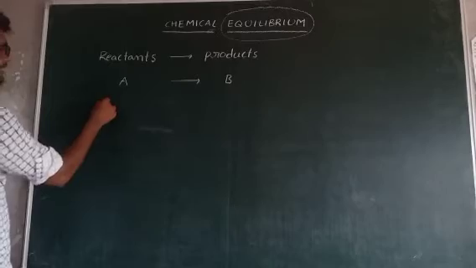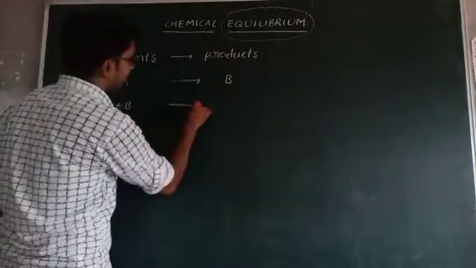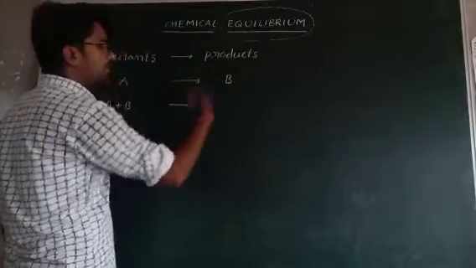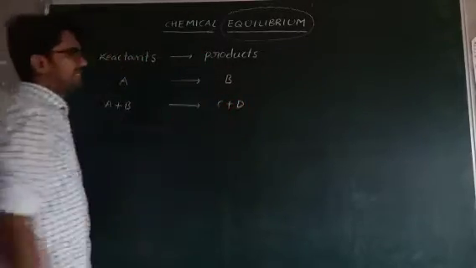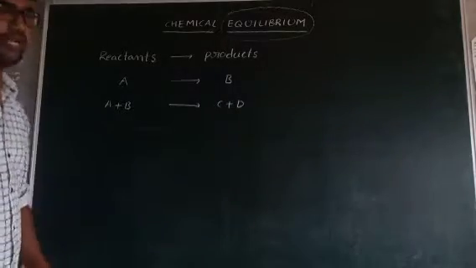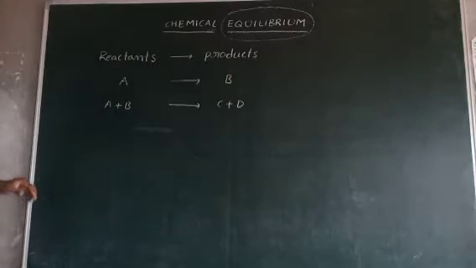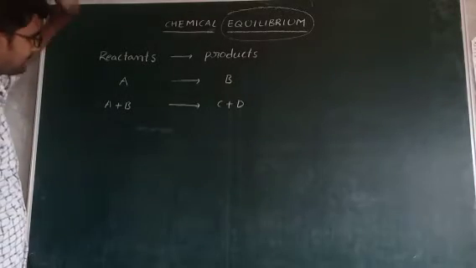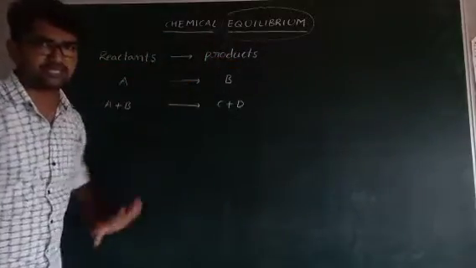Sometimes more than one reactant is involved in the reaction, and they give a single product or more than one product, depending upon the nature of the reaction and the reactants used. So in any chemical reaction, reactants and products are present.